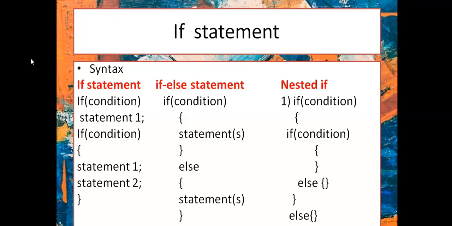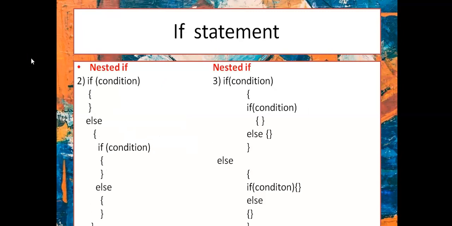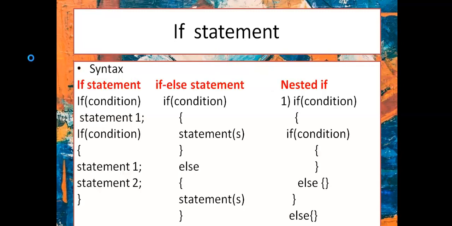Nested if is an if within an if condition. If I give another if condition and else condition inside, then it is said to be a nested if. Next is nested if within else. That means I have an if condition and inside else I write a nested if else condition. Another type of nested if is where the if condition has a nested if and the else condition also has a nested if.